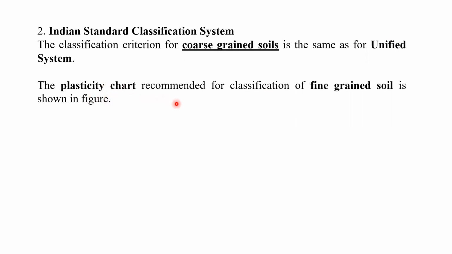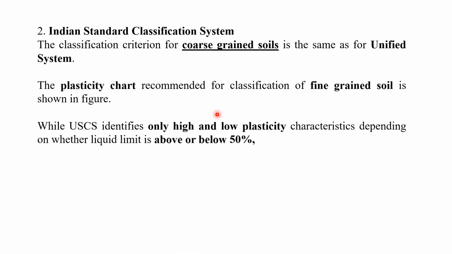Plasticity chart recommended for fine grain soils. We shall see the chart in the next slides. As I told you, in the case of the US classification system and the Indian Standard Classification System, for both the cases, the categories will be the same for the coarse grain soil. But as far as the fine grain soil is concerned, we have seen the Casagrande chart. Casagrande has divided the chart in two parts: liquid limit more than 50% and liquid limit less than 50%.